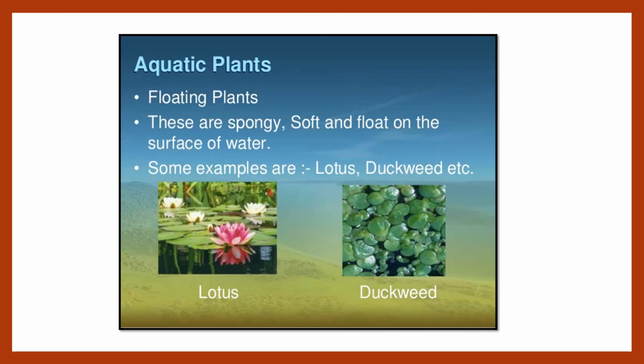Now let us see some characteristics of these aquatic plants. These aquatic plants include floating plants. They are spongy, soft and float on the surface of water. For example, lotus and duckweed. Duckweed means green plants, children, having small leaves on the surface of water, especially in a river. That is called duckweed. So duckweed is also an example of aquatic plants.